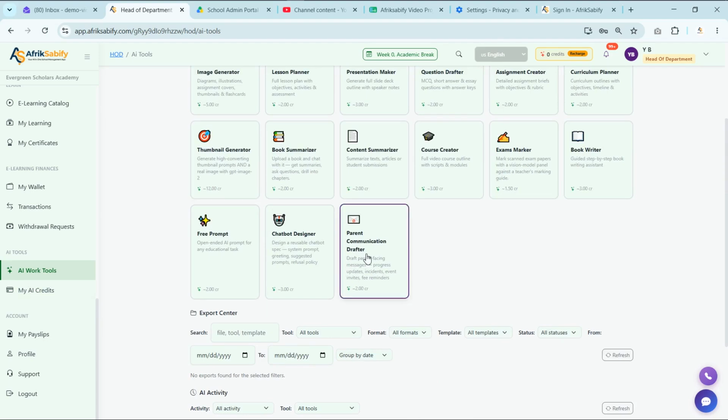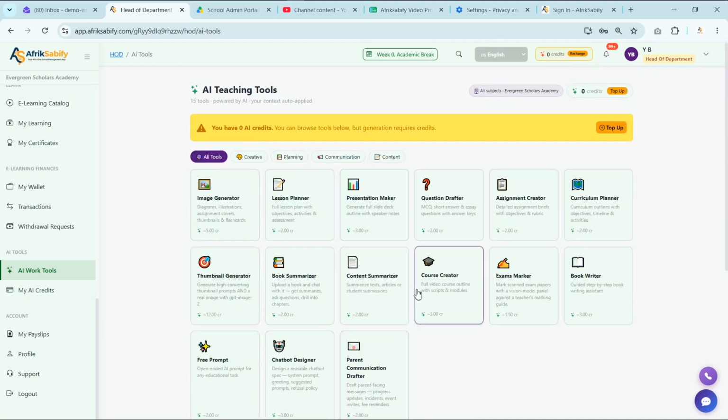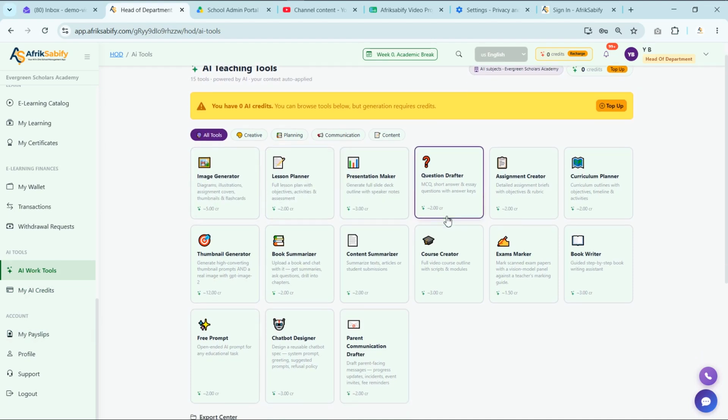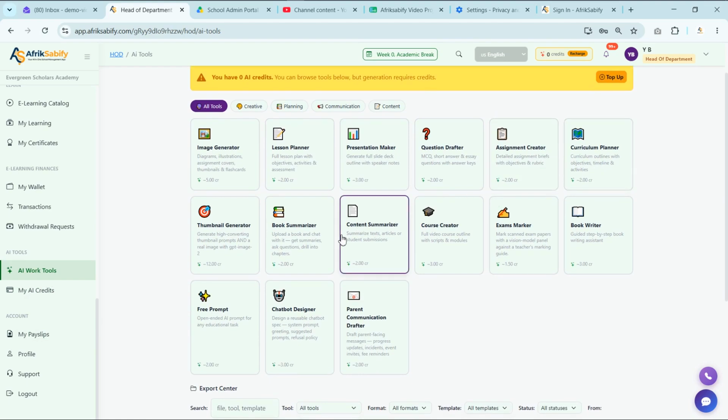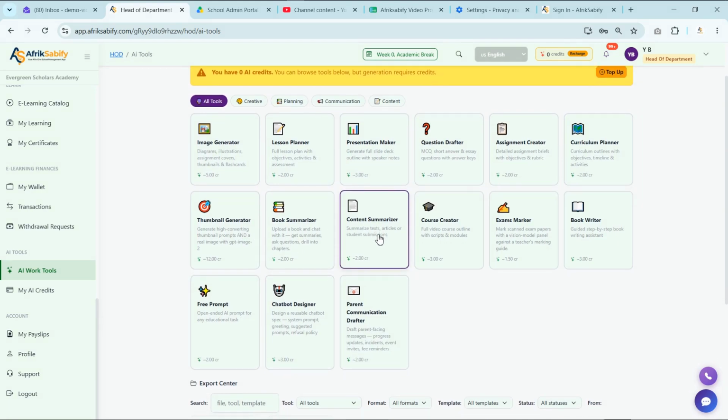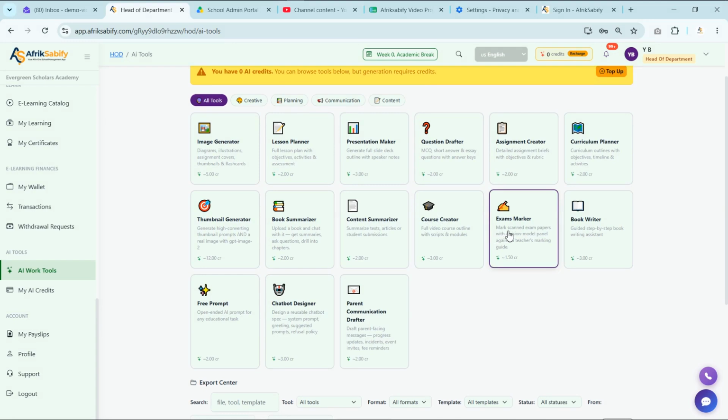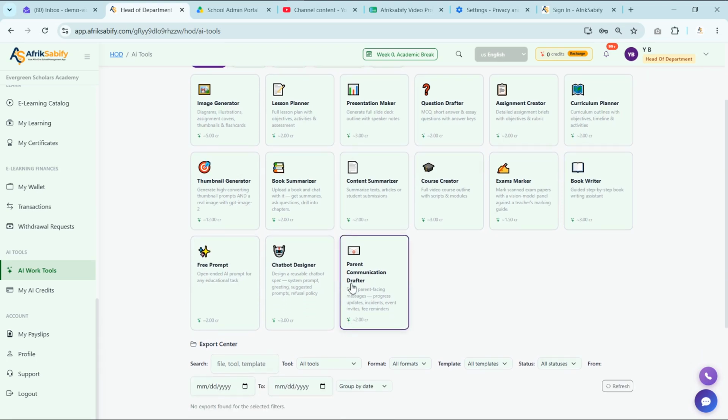The AI tools section gives you access to a variety of intelligent tools designed to support your daily responsibilities as head of department. With the AI work tools, you can use artificial intelligence to assist you with tasks such as generating reports, image generation, lesson planning, presentation maker, question drafter, assignment creator, curriculum planner, thumbnail generator, book summarizer, and content summarizer. We can also create courses, exam markers, book writers, free prompt, chatbot design, and parent communication.